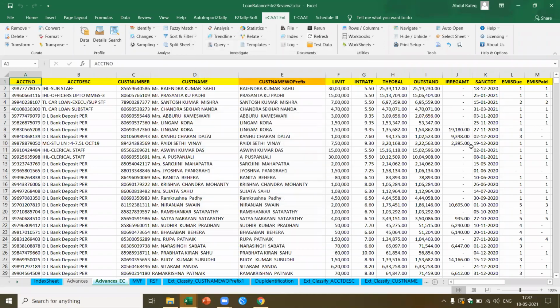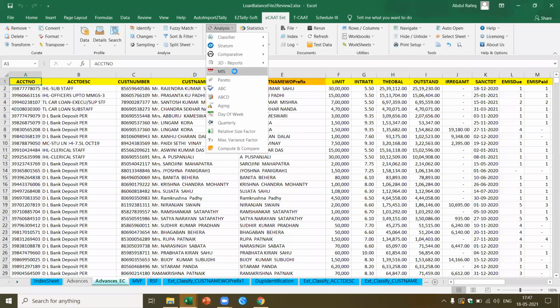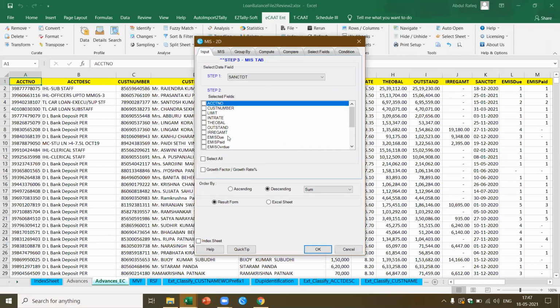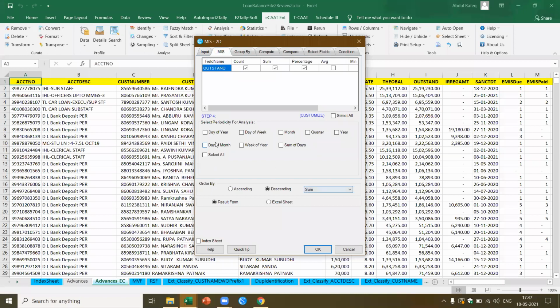Now, let's say I'm doing an audit. I don't want to do analysis for each of these. Now, I've got this MIS. I want all these MIS at one go. I don't want to be performing these functions at each of the places. Now, let's say I want to do it for the outstanding, and I have this MIS. I want all these MIS. So I say select all.